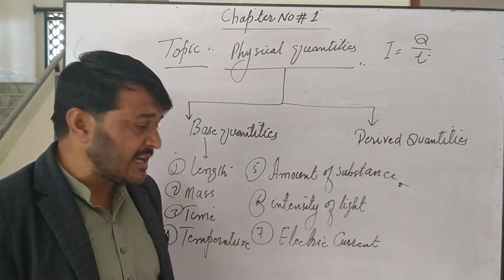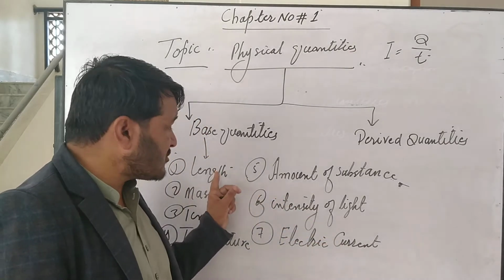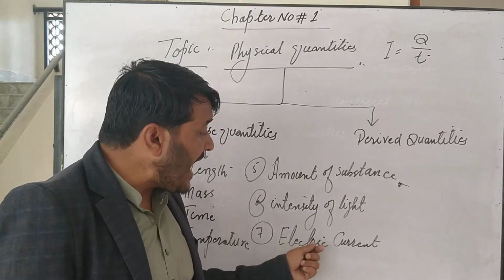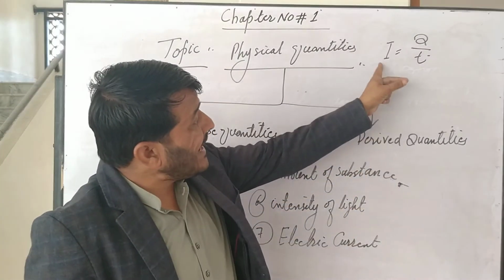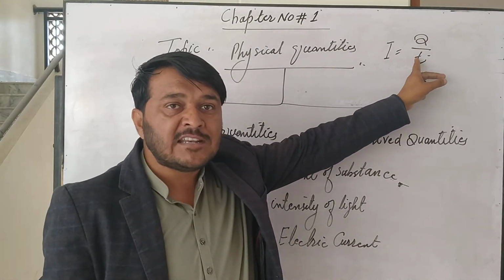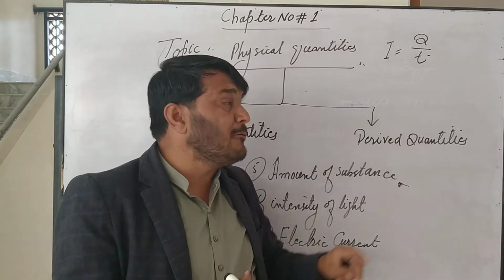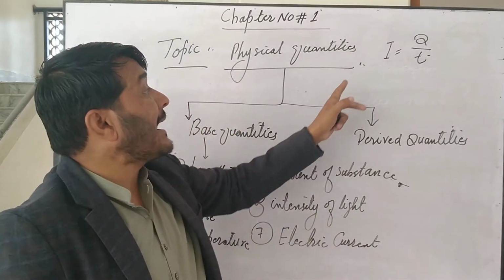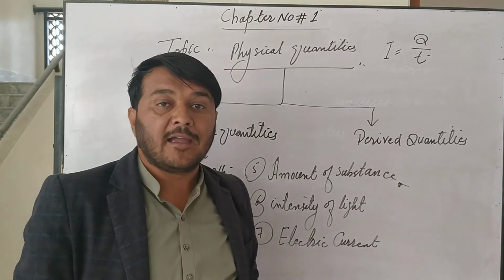Do you understand my question? Electric current is considered a base quantity. My question to you is, why is electric current a base quantity? Because electric current is derived from a charge and a time, but still electric current is considered a base quantity. Why?